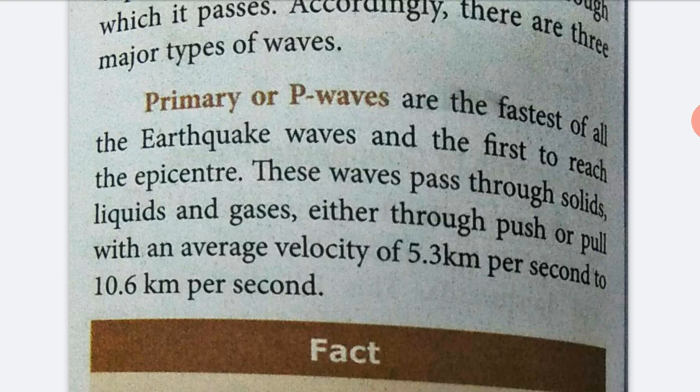The P waves are the fastest of all the earthquake waves and are the first to reach the epicenter. Epicenter means the earth's surface point. These waves pass through solids, liquids, and gases, with an average velocity of 5.3 km per second to 10.6 km per second.